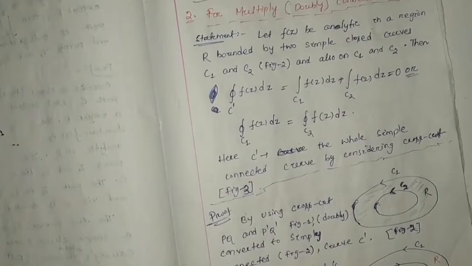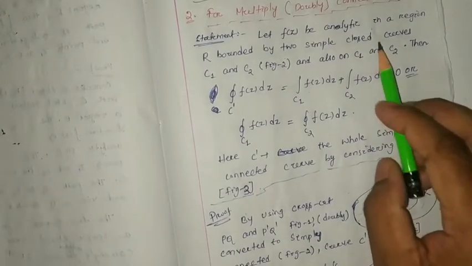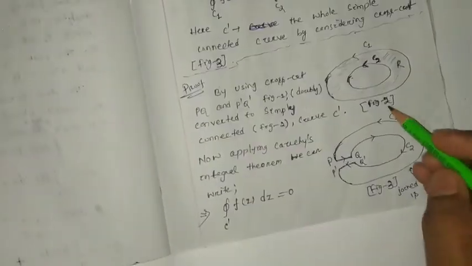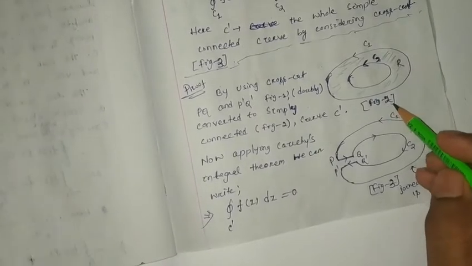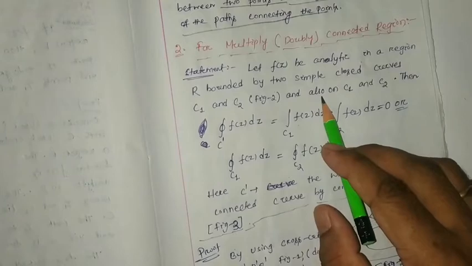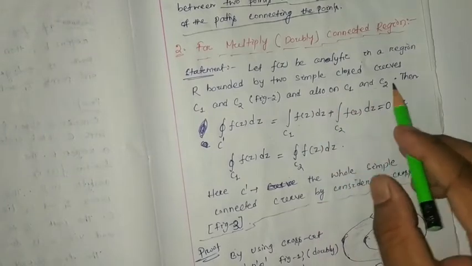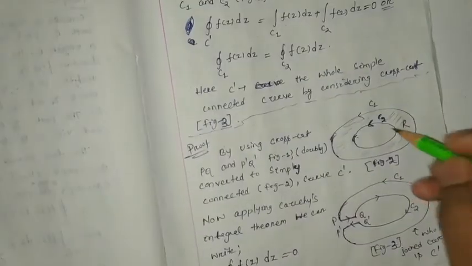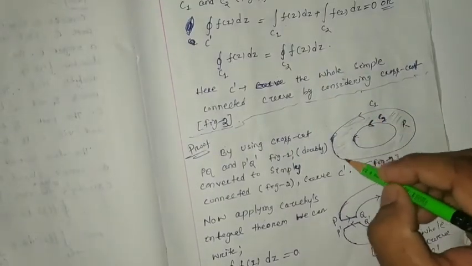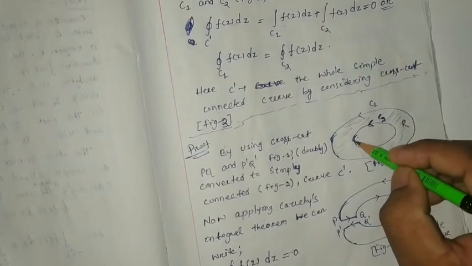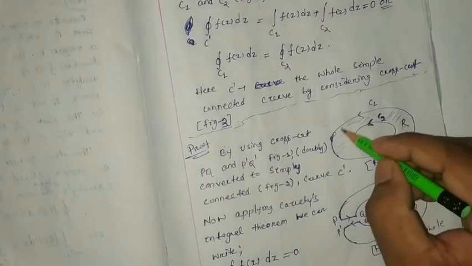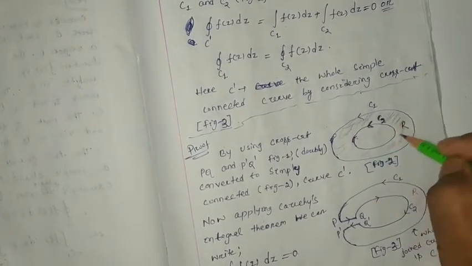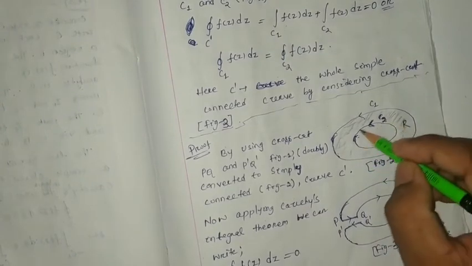So, two simple closed curves C1 and C2 are represented by figure 2. This is figure 2. Also on C1 and C2, we define a function f(z) which is analytic on C1 and on C2 and inside the region which is in between C1 and C2.